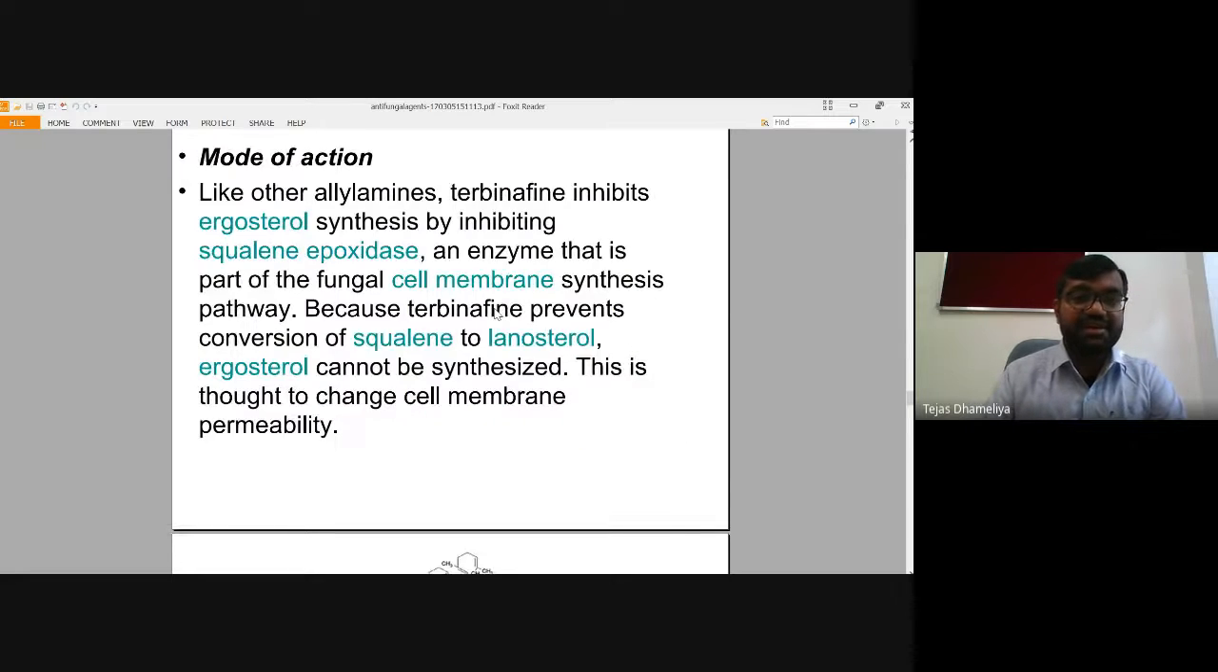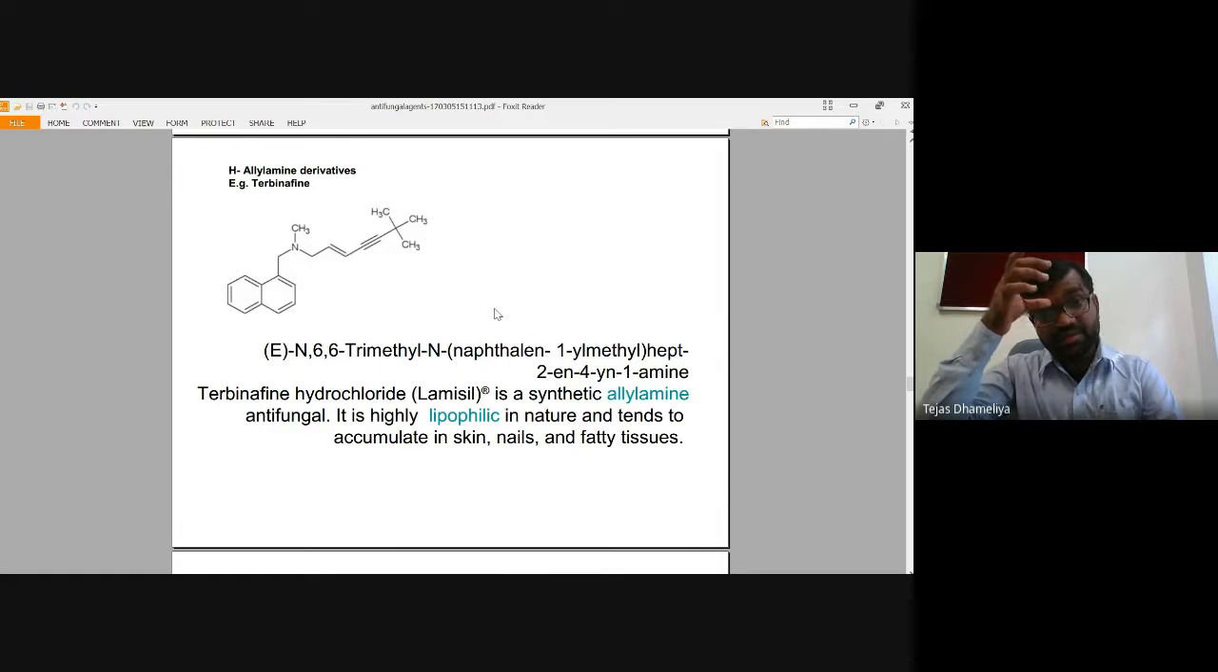Allylamine derivative I discussed with you, terbinafine. So basically, जो मैंने अभी आपको पहले नाम बोले थे. So terbinafine is having this tertiary amine group and naphthalene. This is the IUPAC name of that drug, which is also showing some antifungal activity.